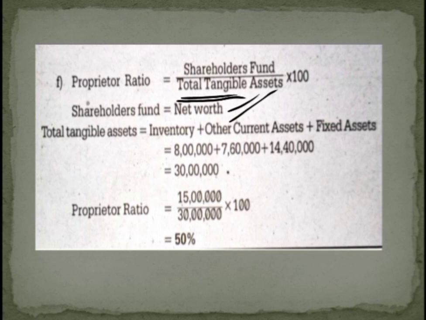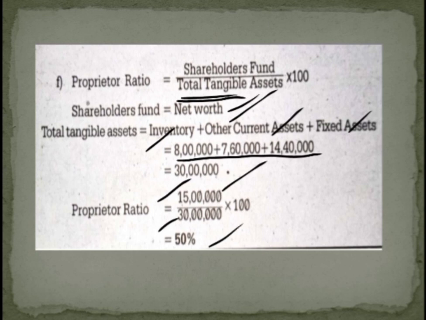So here they have given inventories, other current assets, and fixed assets. So you have to take the total of all these. So you get 30 lakh. So in the formula we have to write shareholders funds, that is net worth, which is equal to 15 lakh divided by total tangible assets of 30 lakh into 100. So we get 50%. So this is the answer for proprietary ratio.